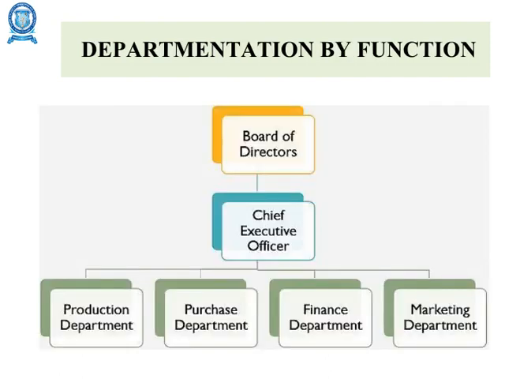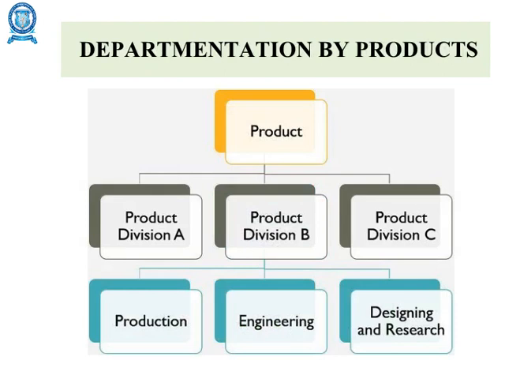First is departmentation by function. It is grouping activities on the basis of function of an enterprise. The basic enterprise functions are production, selling, marketing and financing. Next, departmentation by products. This type of departmentation is used in organizations where more than one product is produced. In this department, all the sources and authority are placed under the control of one manager.